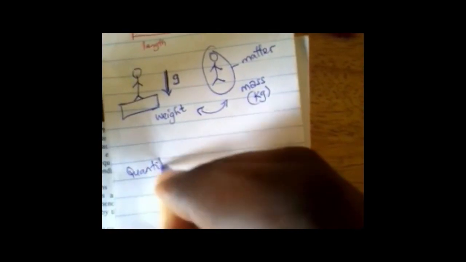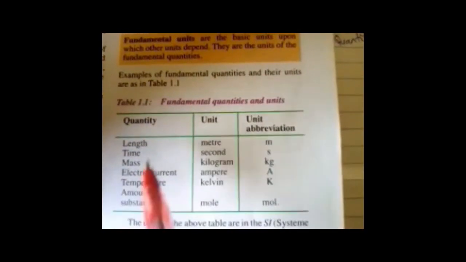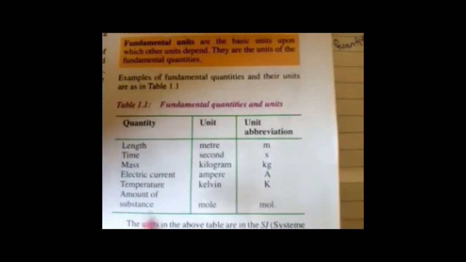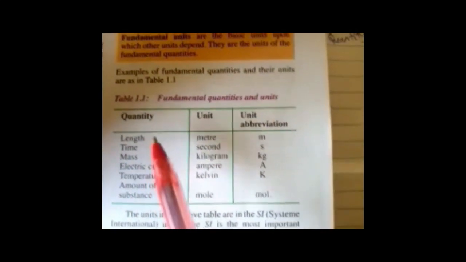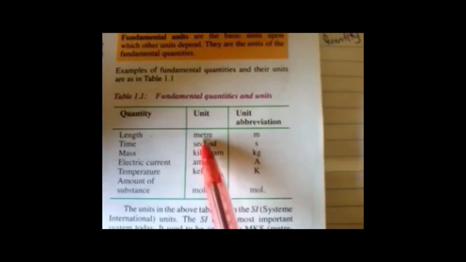So what we simply have is, when you have a quantity, that particular quantity has its units. So here we have the fundamental units examples in a table. We have length, which the unit is in meters. You have time, it's in second. You have mass, which is in kilogram. So that tells us the first three, which are length, mass, and time. These three are referred to as the basic of the fundamental quantities.